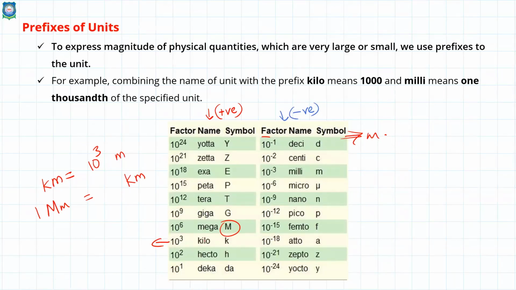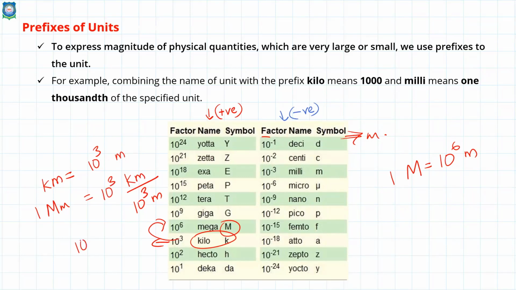You should find how many kilometers make 1 megameter. 1 megameter is 10 raised to 6 meter, and kilometer is 10 raised to 3 meter. So to get 10 raised to 6, how much should I multiply? 10 raised to 3.